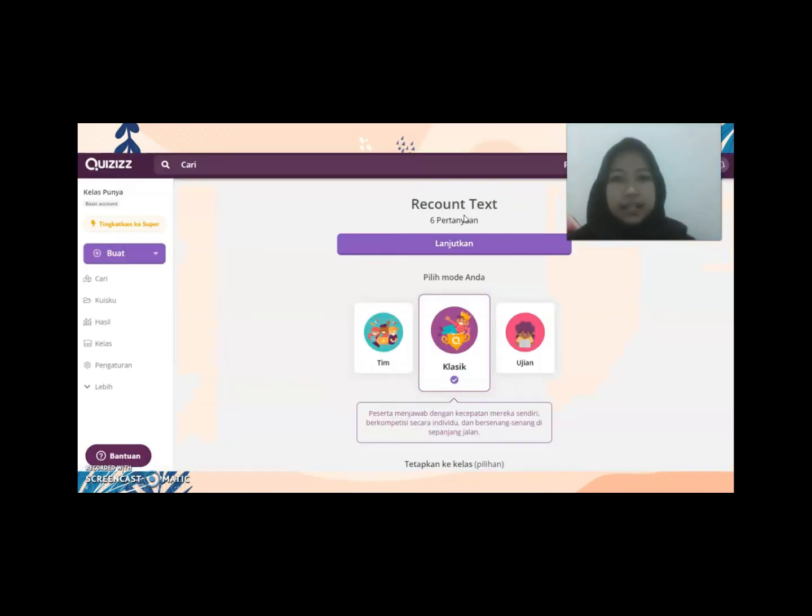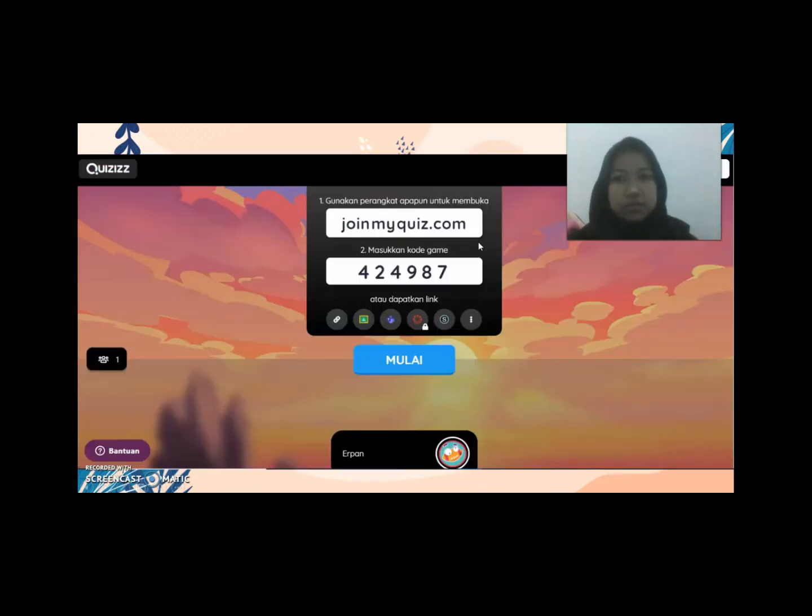And the next is in this page, we can click continue, and then this is the information. The first, use any gadget to open joinmyquiz.com, and then insert the game code.